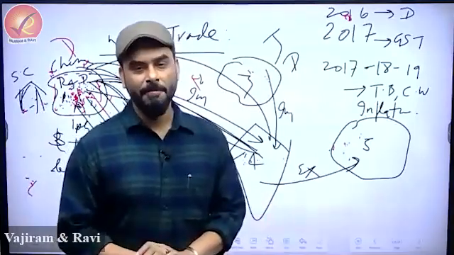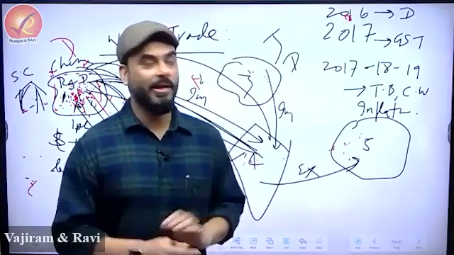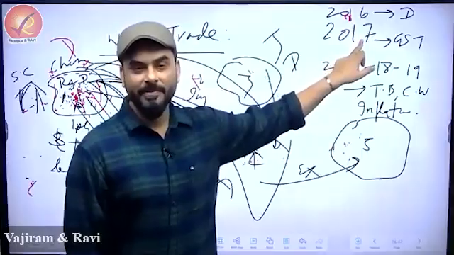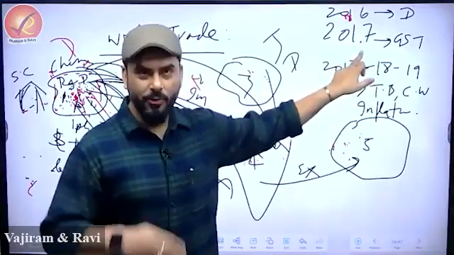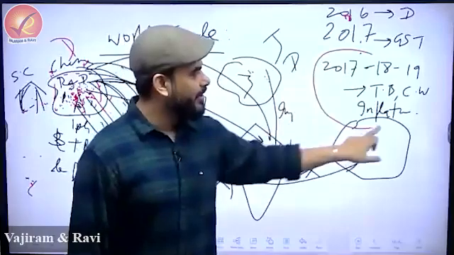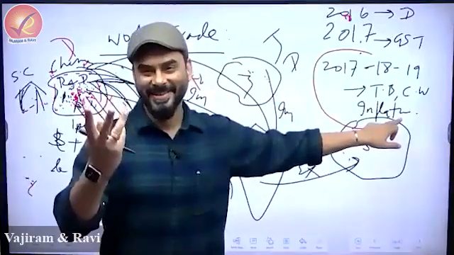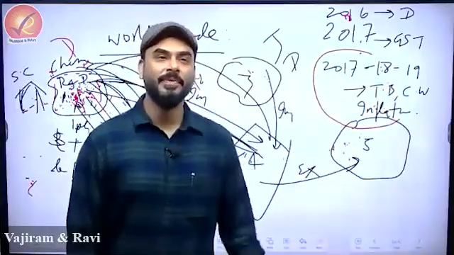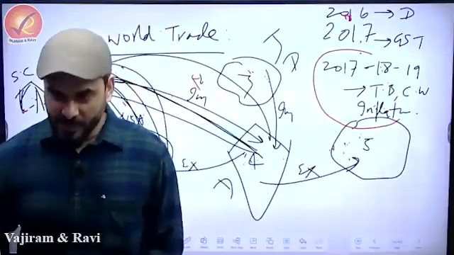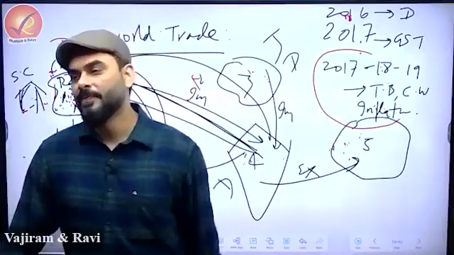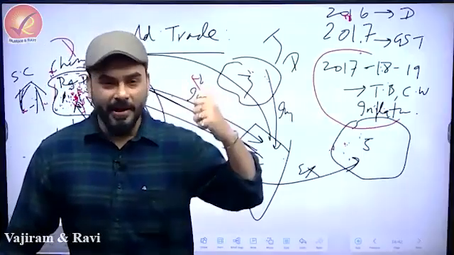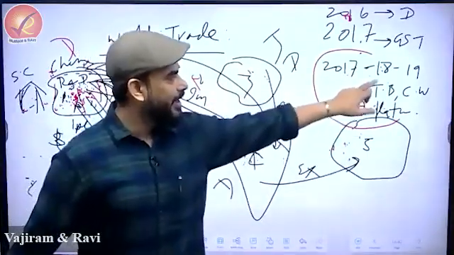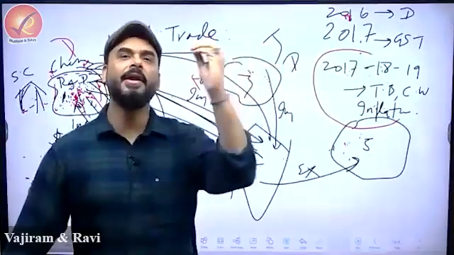It was going too well. So we decided that something has to be done to control. So 2016 we started, 17 we succeeded in reducing our GDP, and then we wanted to improve. But then the world came and said, chalo, let's fight a war, which is trade war. Trade war plus currency war, that's the combination. I wanted to use this word when I was teaching you trade, currency war, but I could not, because to explain currency war I needed at least this much of lecture. So now I can tell you that between 17, 18 and 19, these 3 years, heavy trade war.